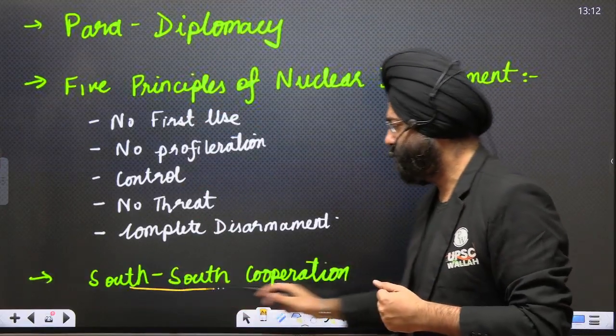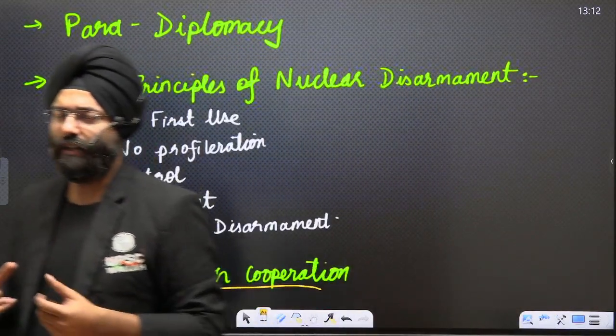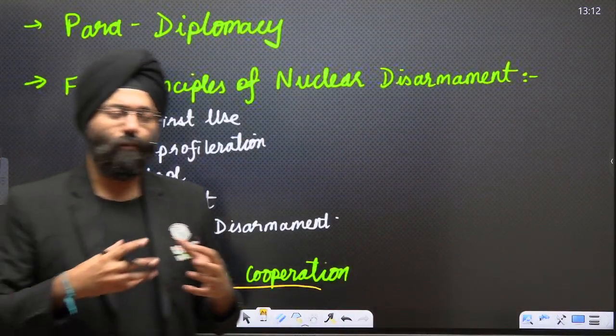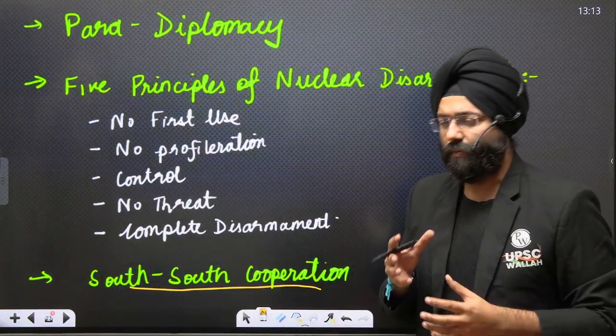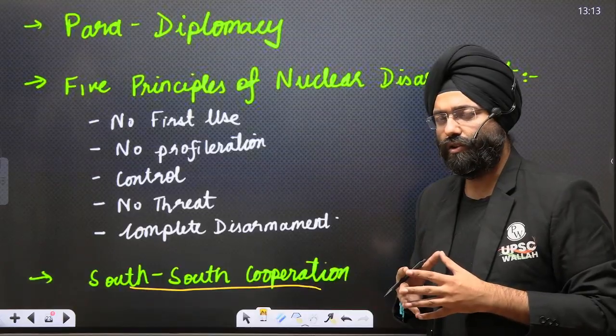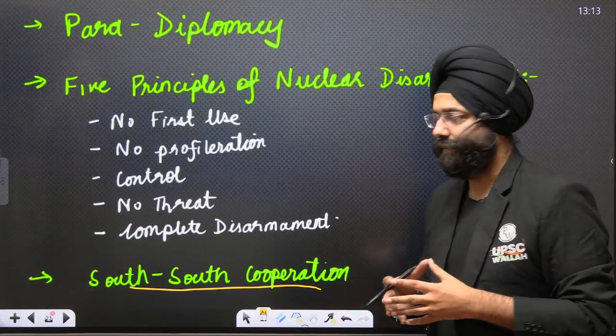Next is South-South cooperation. That means all the developing countries should cooperate with one another towards a common goal of going in the path of development. So basically, South-South cooperation focuses on good relationships with the developing countries. Let's move ahead.